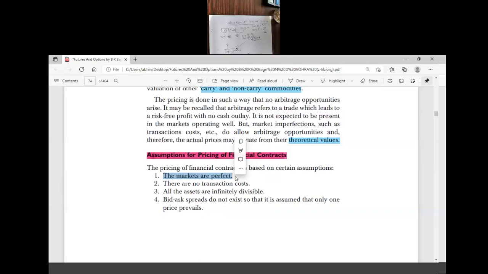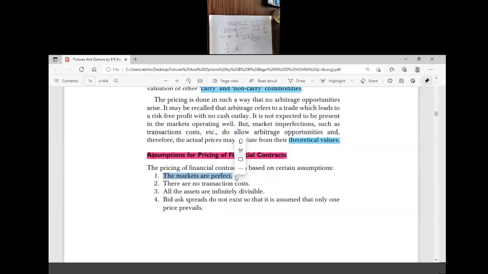But other than that, the procedure will be the same: the underlying asset, the predetermined price, the maturity period. So everything will be the same. Therefore, any contract which has the same underlying asset with the same predetermined price and the same maturity will get the same future price and forward price.